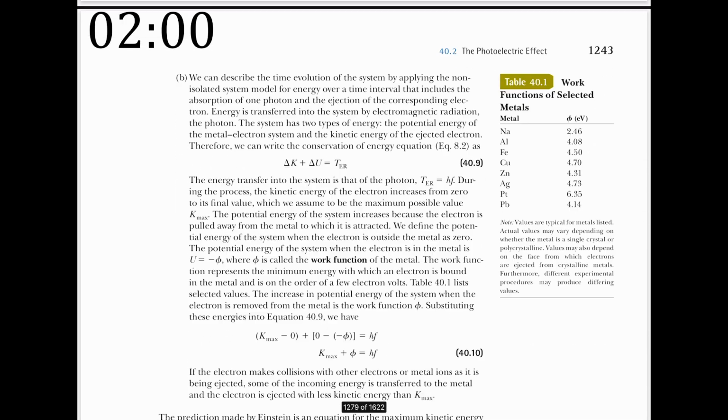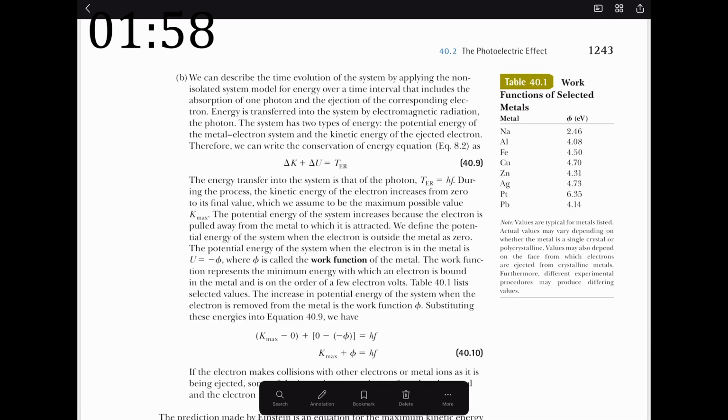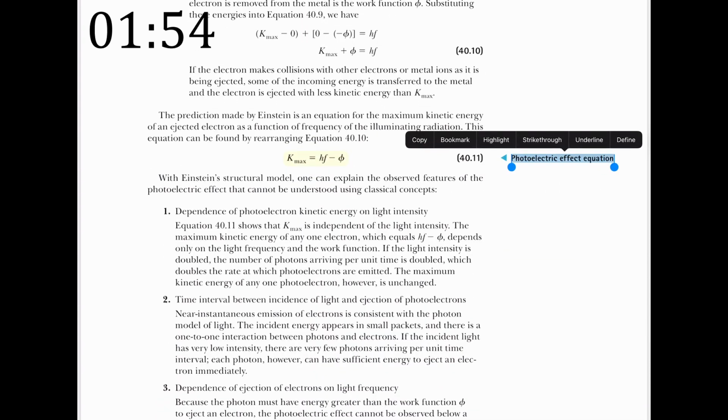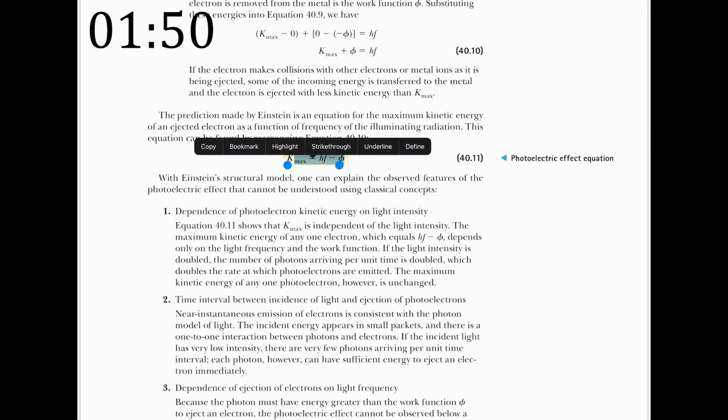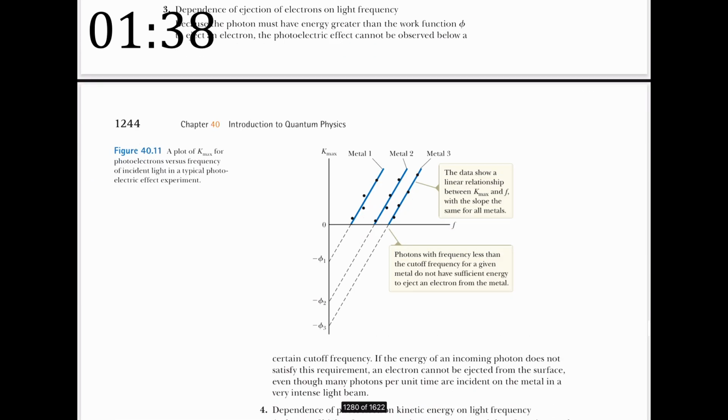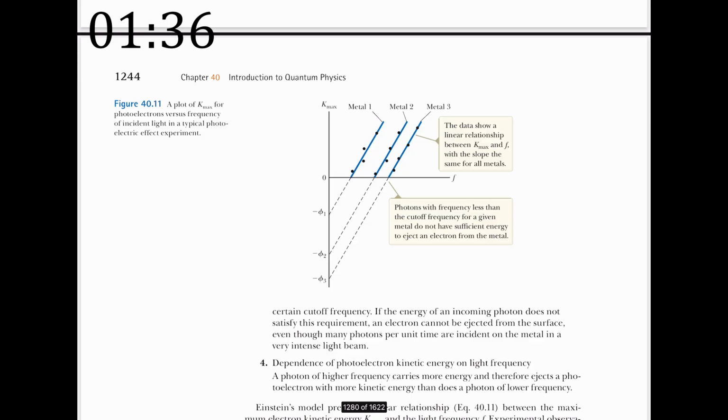We got a table here, work functions of selected metals. Interesting. And then we have the photoelectric effect equation. This is a very cool equation. I think this was proposed by Einstein. Very simple equation. It's literally a straight line. Here we have the y-intercept. Here we have the slope as a function of frequency, I believe. And here we have the y value. Here they are actually plotted for different metals.